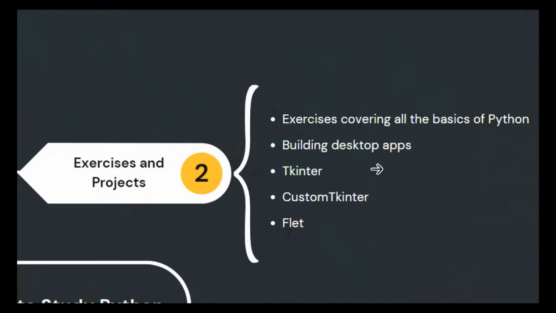At this stage, it will be a kind of practical, hands-on exercise. By building some kind of app, maybe a to-do app, is not a problem. So that's why you need to build a desktop app. How will you build a desktop app in Python? In order to build a desktop app in Python, you need to learn a Python library that helps you build desktop apps. Python has a lot of libraries that can do that, but there are 3 which I will recommend, since you are a beginner.